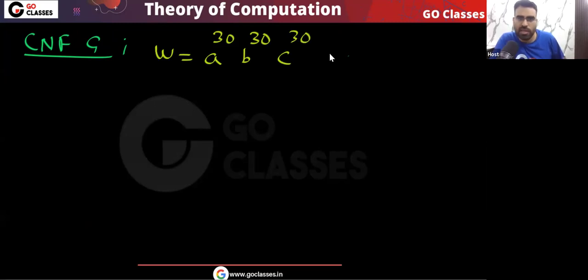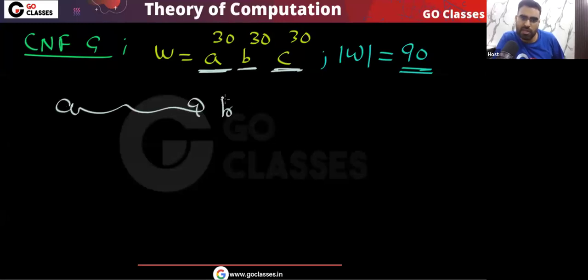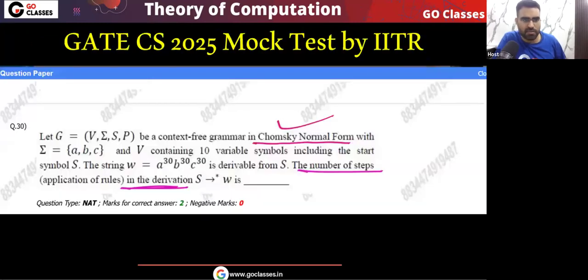Tell me what is the length of the string? That is 90, yes or no? Because you have 30 times a, 30 times b, 30 times c. So the length of the string will be 90. Correct? And the question is saying that this W is derivable from S.